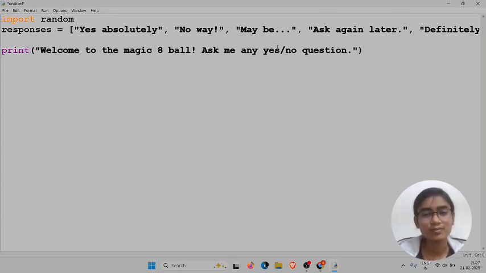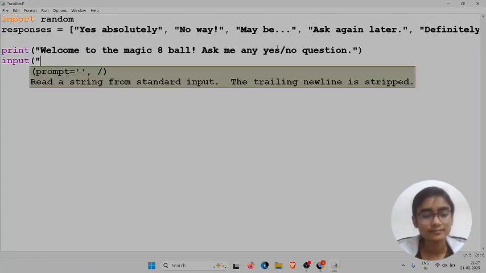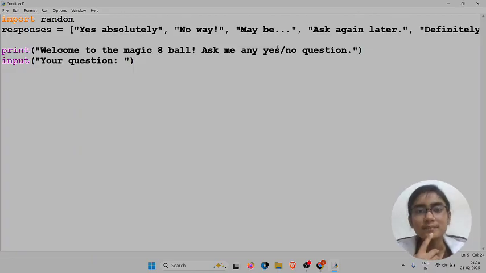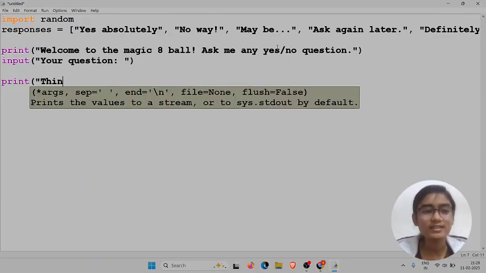Then next we will take input from the user. For taking input from the user, we have to write input and then our prompt: your question. With this statement, first it will print your question, and after that you can input whatever you want to ask. So next our computer will print thinking.